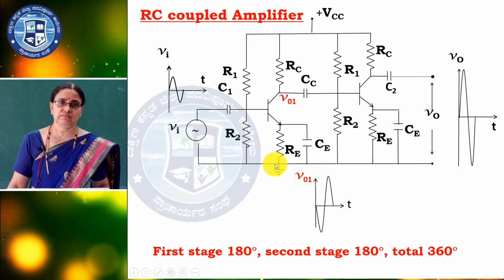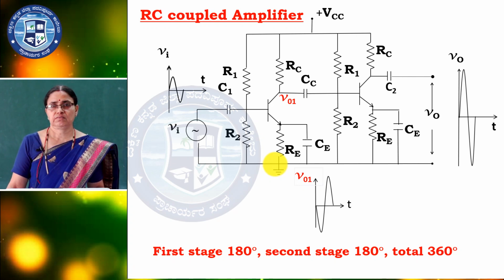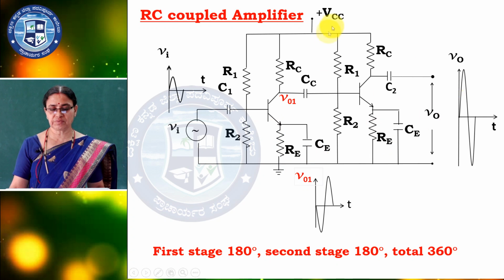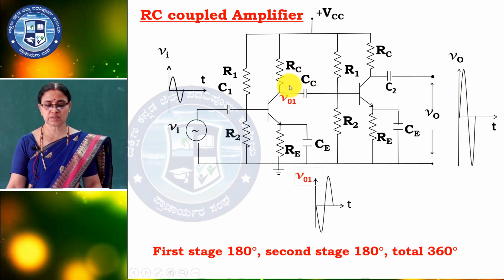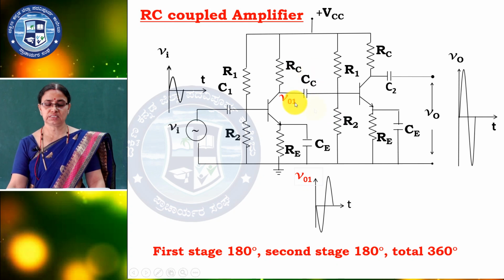RC coupled amplifier is almost similar to the CE amplifier. So you can imagine a CE amplifier. Here 2 CE amplifiers are connected through this coupling capacitor. This is one CE amplifier, this is another CE amplifier, and you connect them with this coupling capacitor. Here the working is very simple.